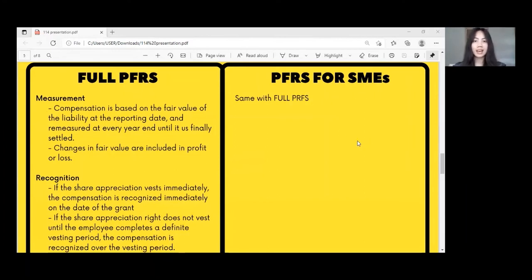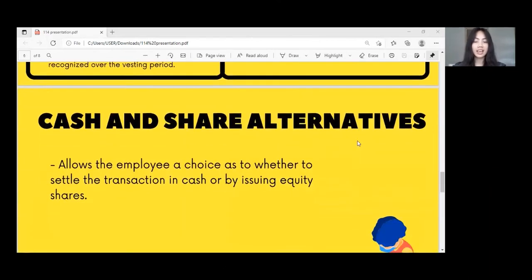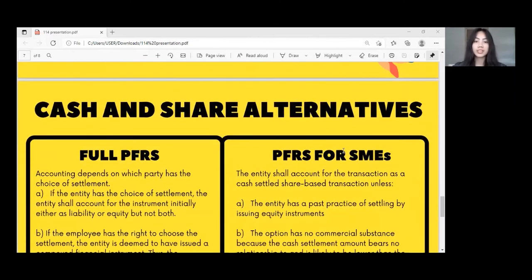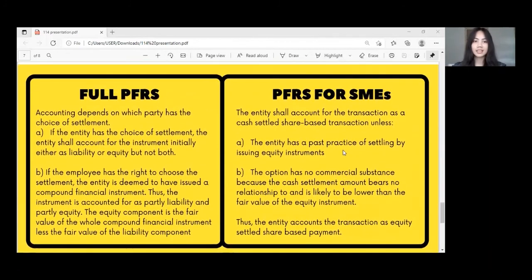Now we also have what we call the cash and share alternatives, where the employee is allowed a choice as to whether to settle the transaction in cash or by issuing equity shares. We have here the difference between the full PFRS and the PFRS for SMEs in this table. In full PFRS, accounting depends on which party has the choice of settlement. If the entity has a choice of settlement, the entity shall account for the instrument initially either as liability or equity, but not both. In other words, the instrument is not a compound instrument.